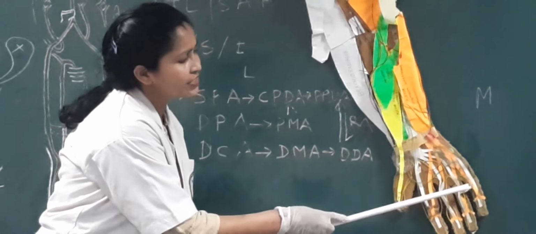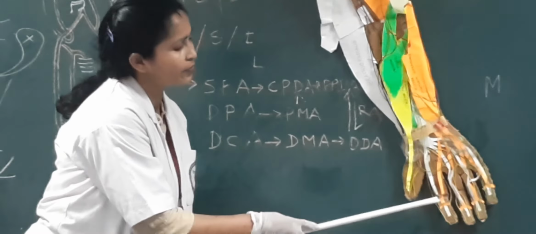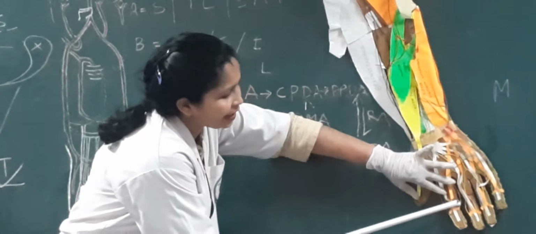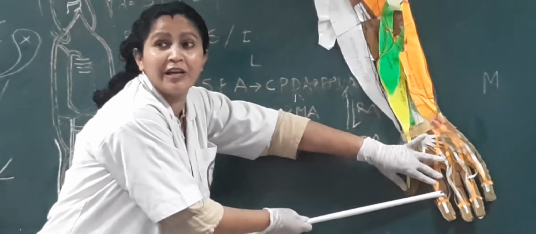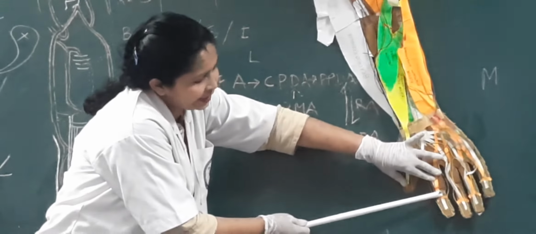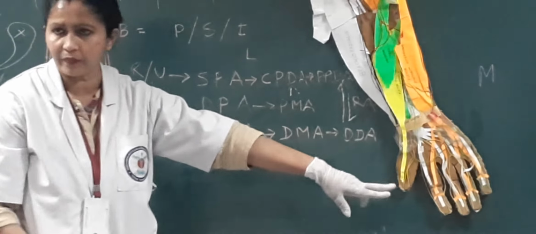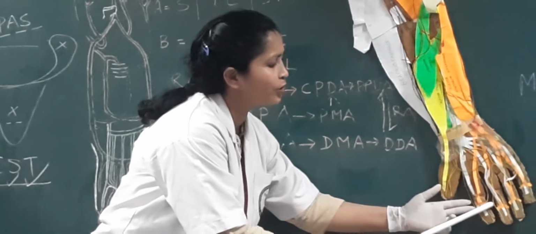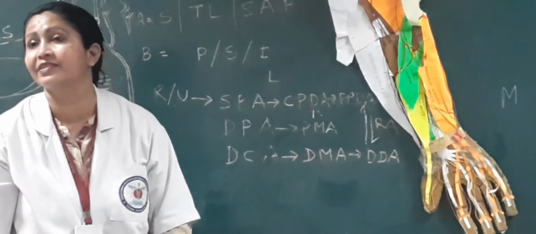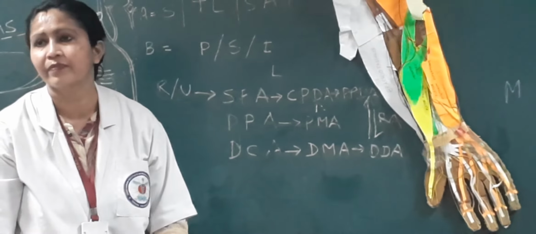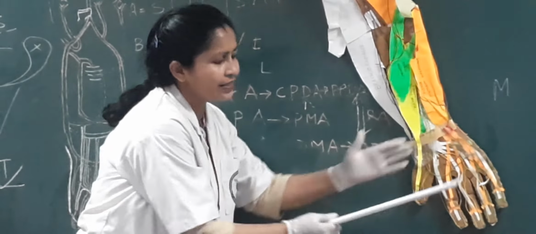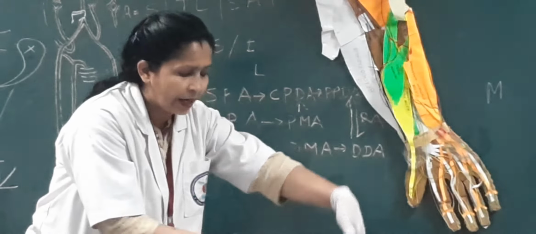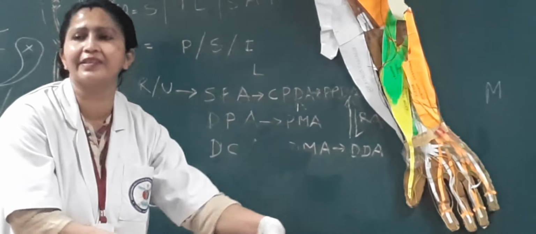These are the orange color flexor digitorum superficialis tendons, which at the level of the proximal phalanx divide into 2, and are going to insert over the lateral aspect of the middle phalanx. They are inserted on the lateral aspect of the middle phalanx.